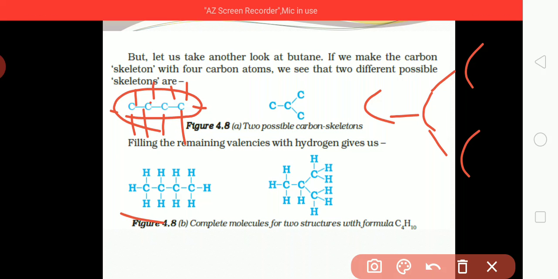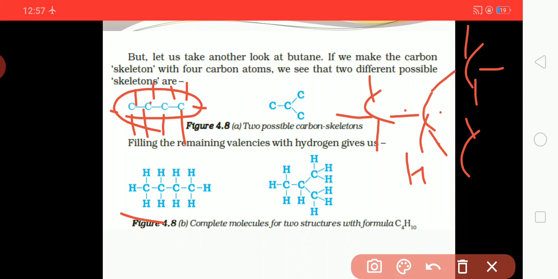In the second skeleton, 3 get attached to this carbon, and only 1 is left for that carbon, and this one has 3 left. So here you can see that 2 possible structures can be formed.